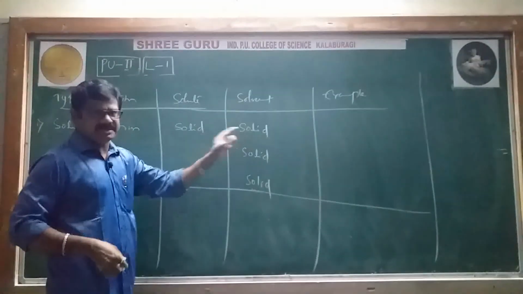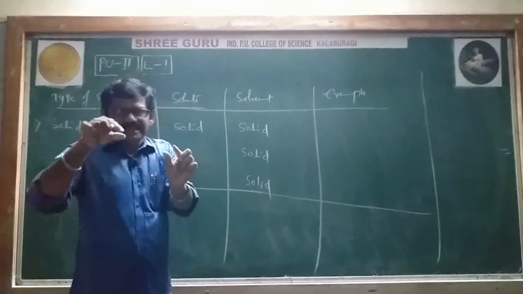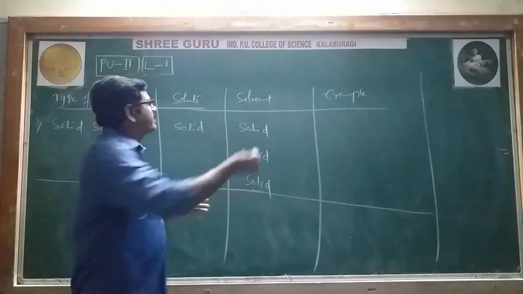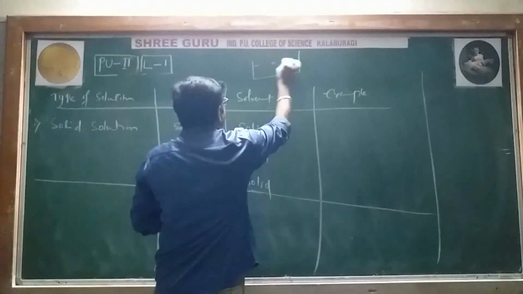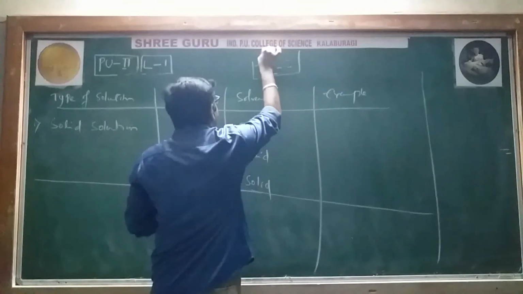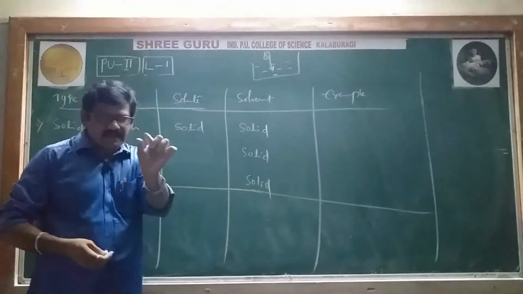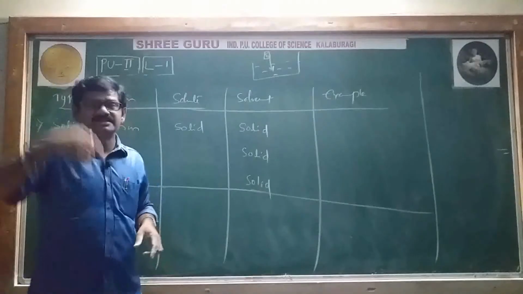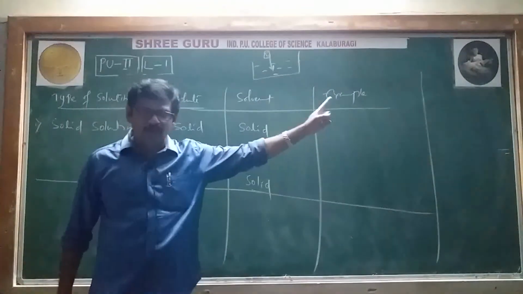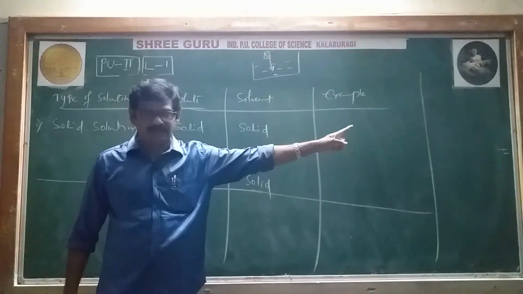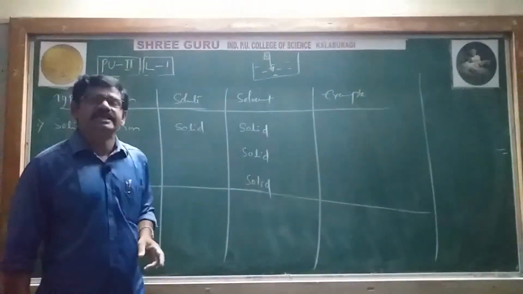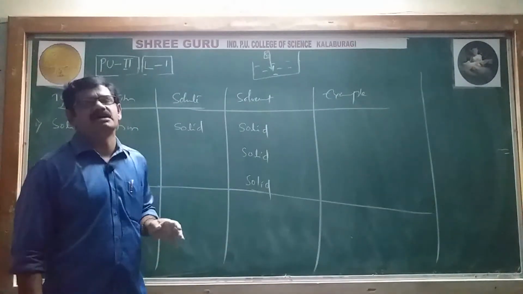Solid in solid means a small solid is mixed in a large solid. It is one large solid, and in that a small solid has mixed and becomes a homogeneous mixture. Solution means a homogeneous mixture should compulsorily form.